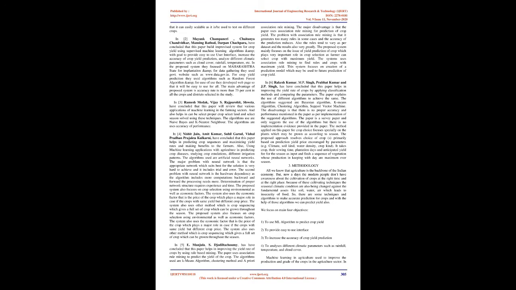For crop yield prediction they used algorithms such as random forest algorithm, and for ease of use they developed a web page so that it will be easy to use for all. The main advantage of the proposed system is accuracy rate is more than 75% in all the crops and districts selected in the study.